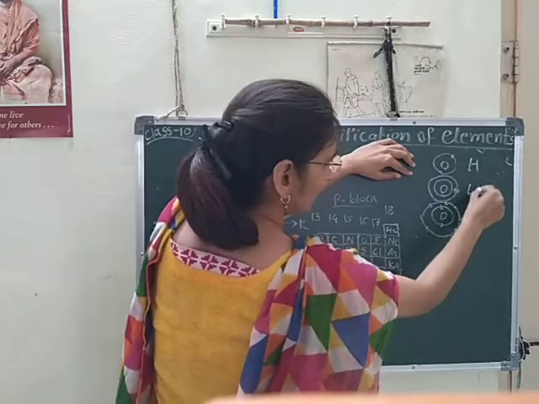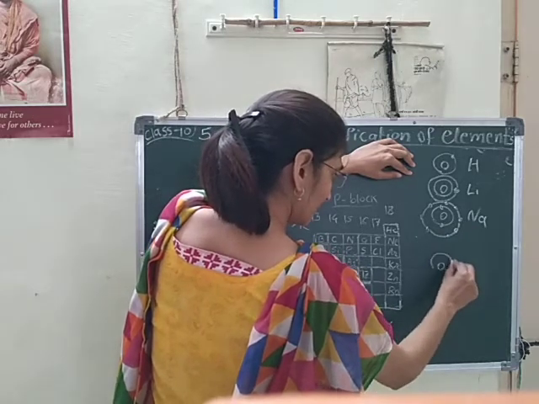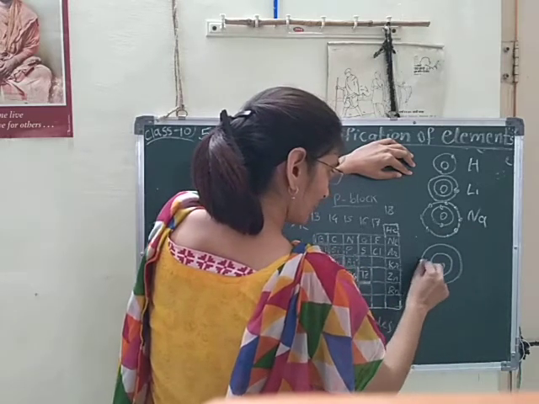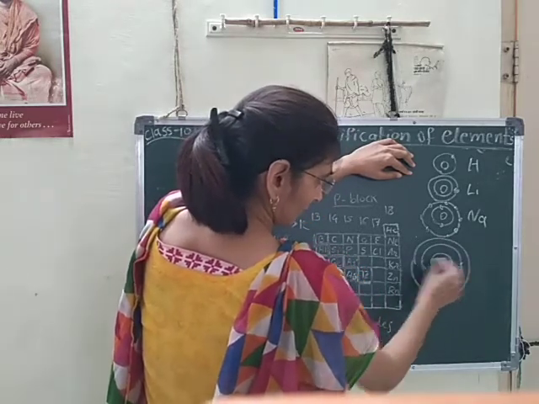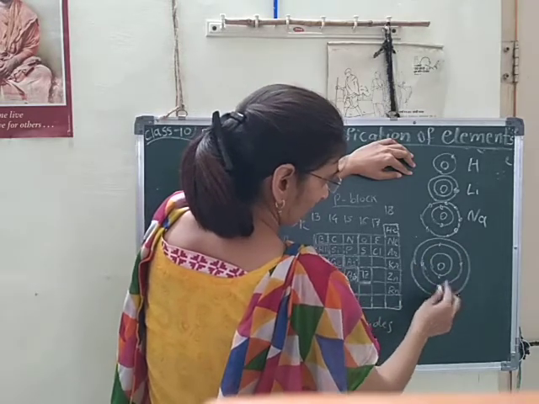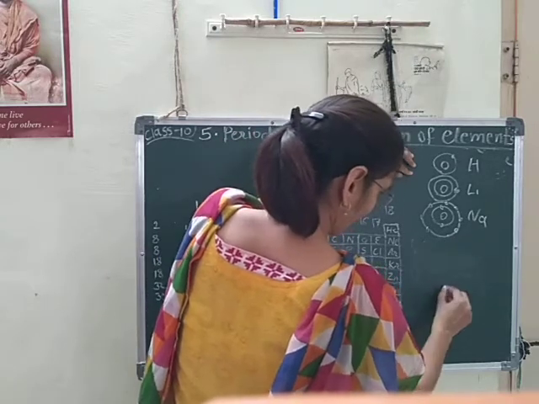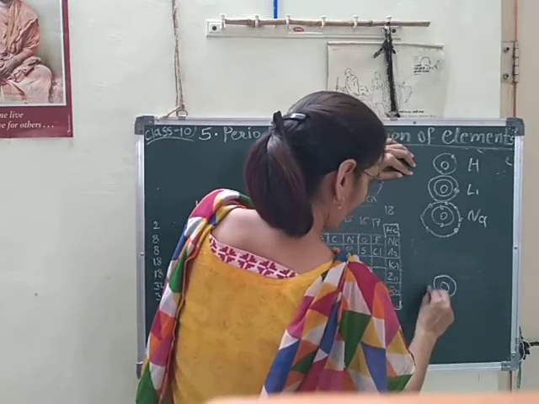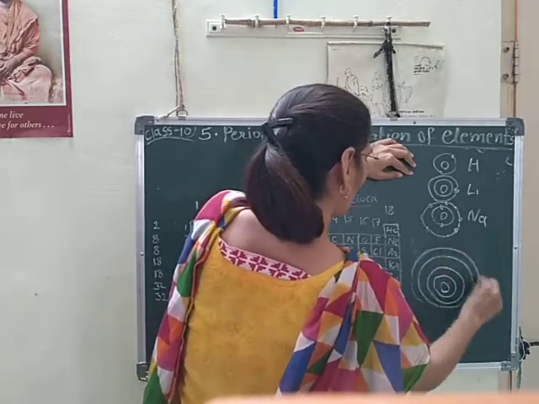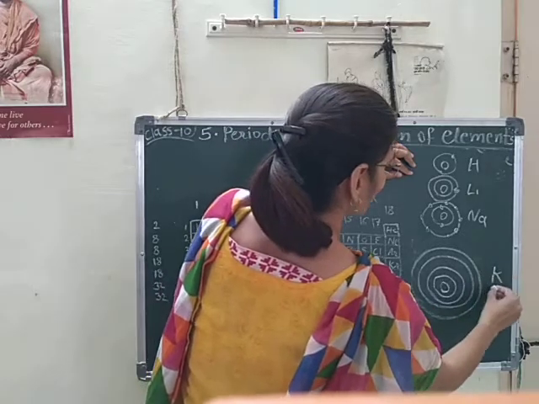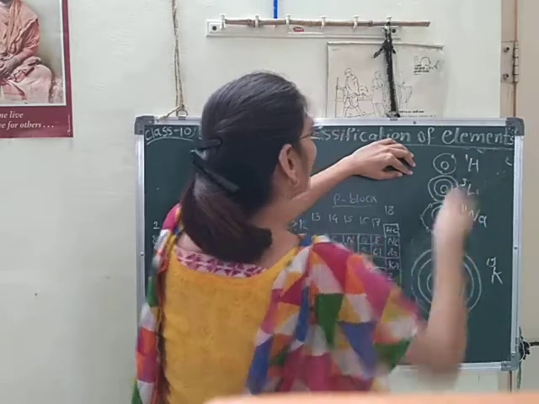This is hydrogen, then lithium, then sodium, then we can take potassium. Potassium is 19, sodium atomic number here is 11, lithium 3, hydrogen 1.